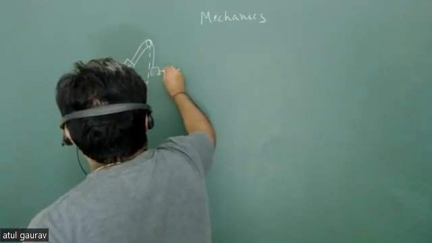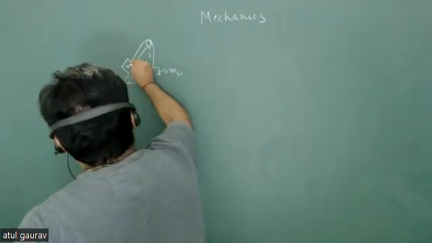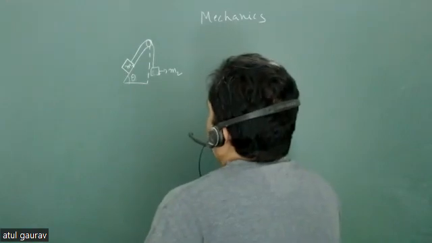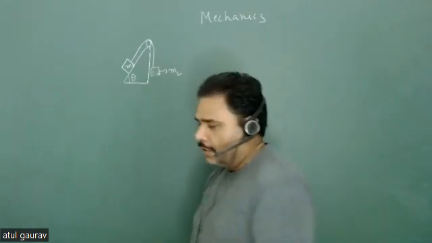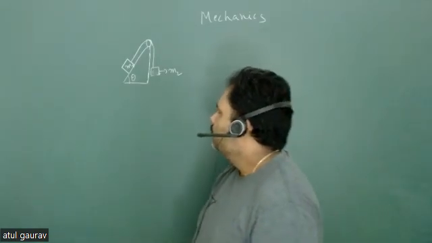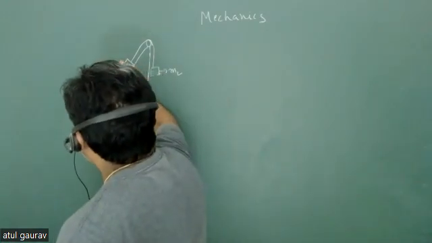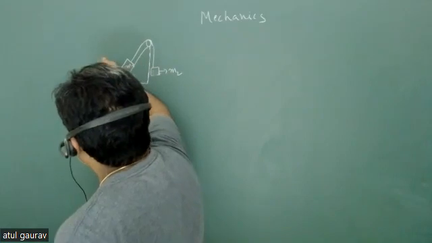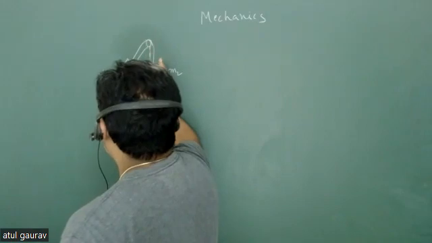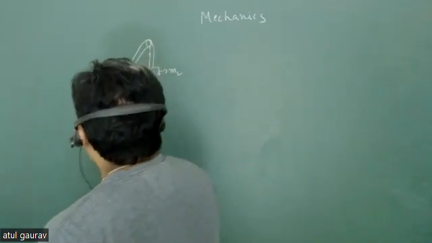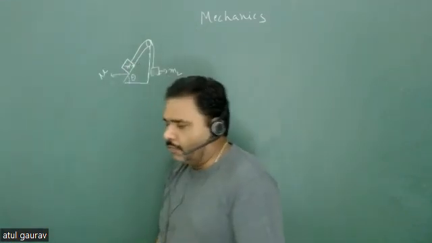So this mass is m2, and this mass is m1, and this is your wedge, and this angle is theta. Another given parameter is that the coefficient of static friction between m1 and wedge is mu, and there is no frictional force between this surface and this, because this is a little bit away from there.